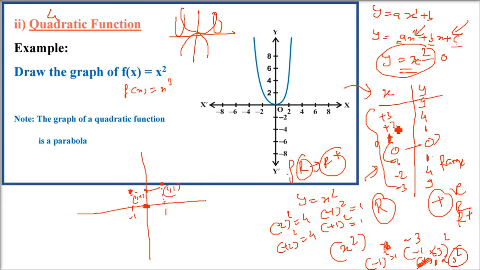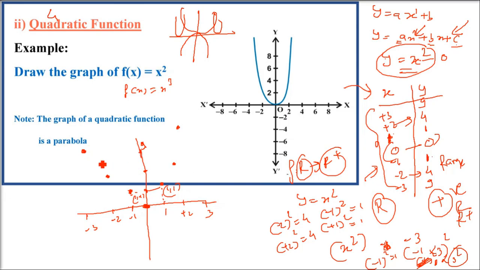Now coming to negative 2 and positive 2. For negative 2 and positive 2, they both give 4. So negative 2, 4 and positive 2, 4. And coming to negative 3 and positive 3, both ways you are getting 9, square function. So this is your 9. Plot it here, both will be at the same height, this and this.